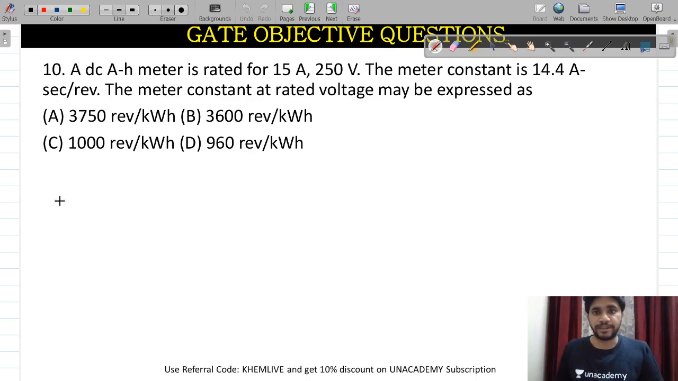In the next question, I will easily share this PDF, then you can do this question as well. You no need to worry about it. How to do this question? Just apply the basic meter constant formula, revolutions per kilowatt hour. You need to find that out.